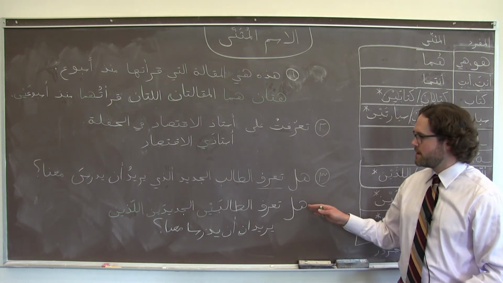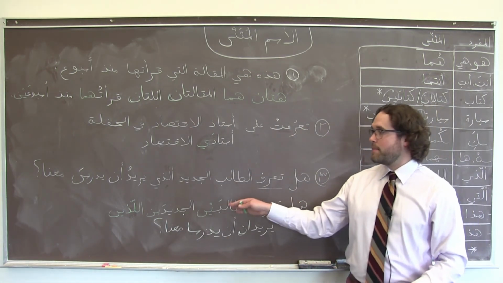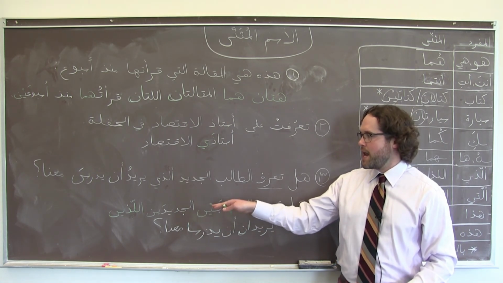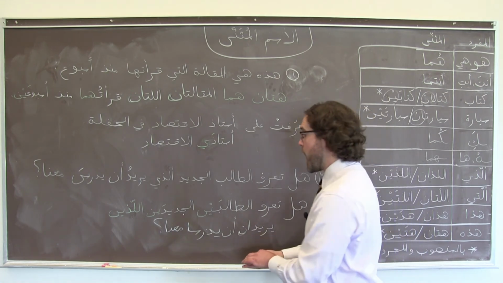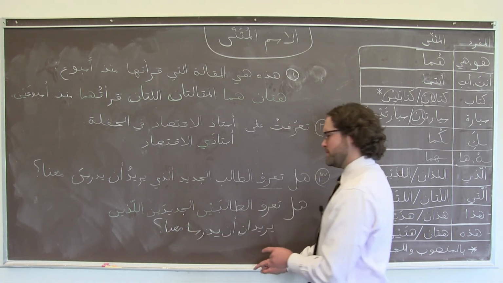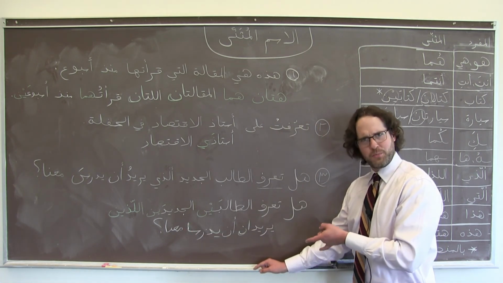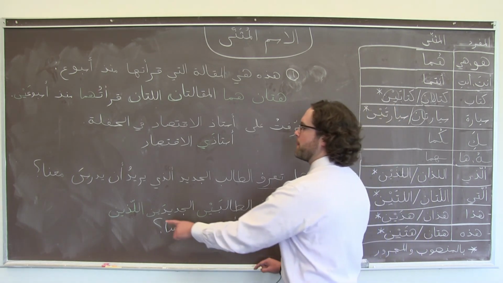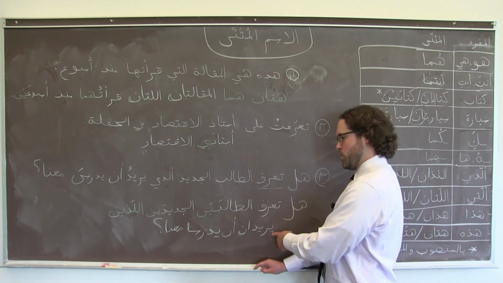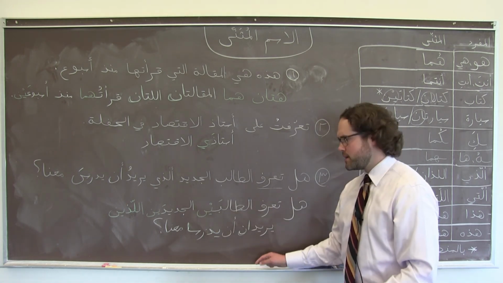Long sentence. هل تعرف الطالبين الجديدين اللذين يريدان أن يدرسا معنا؟ It's a bit contrived, but it gets the point across, right? Do you know the two new students who both of them want to study with us?